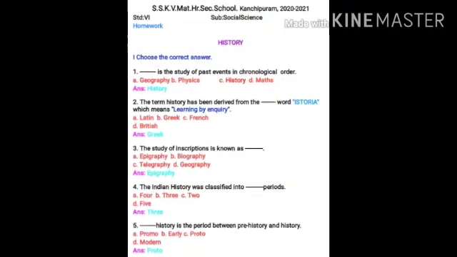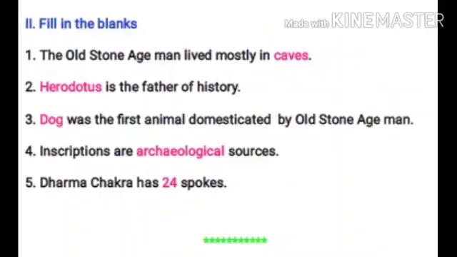Next, we'll move on to fill in the blanks. First one, the old Stone Age man lived mostly in dash. What is the answer? Yes, caves. I'll spell the word now. C-A-V-E-S. The old Stone Age man lived mostly in caves. Second one, dash is the father of history. Who is the father of history? Yes, it is Herodotus.